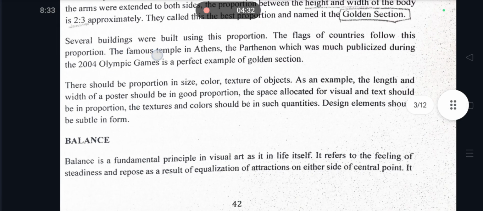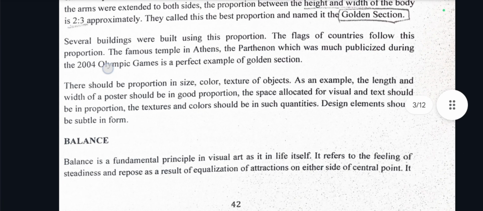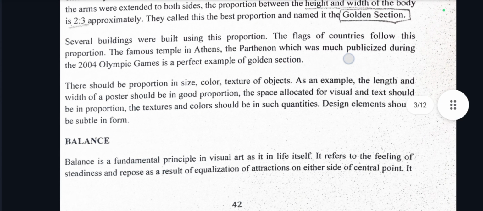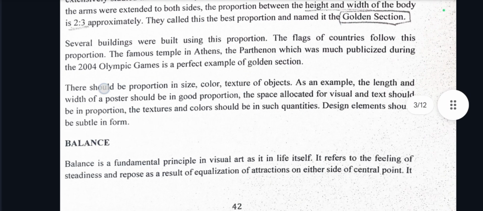Several buildings were built using this proportion. The flags of countries follow this proportion. The famous temple in Athens, the Parthenon, which was much publicized during the 2004 Olympic Games, is a perfect example of golden section. There should be proportion in size, color, texture of objects.